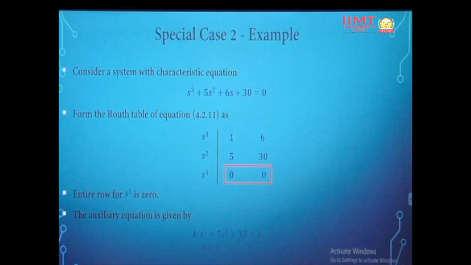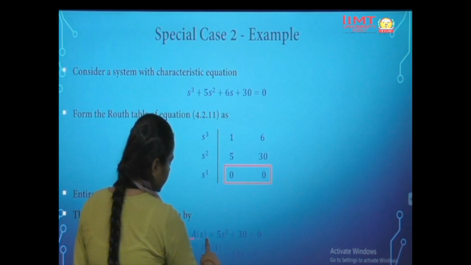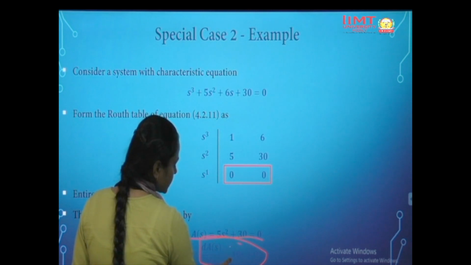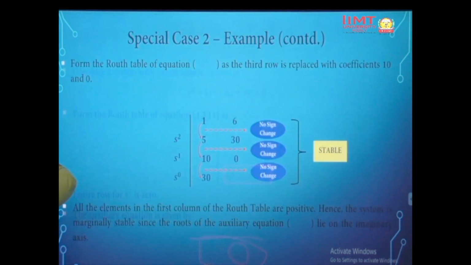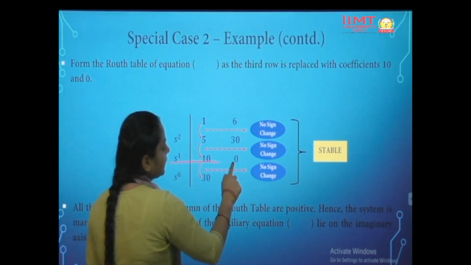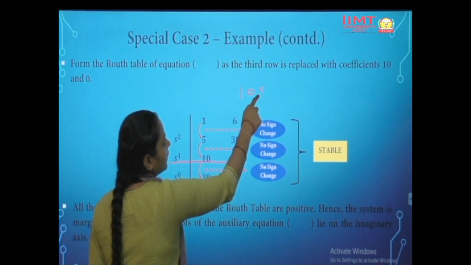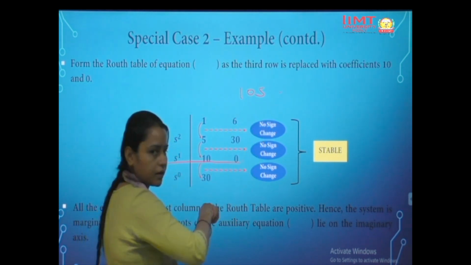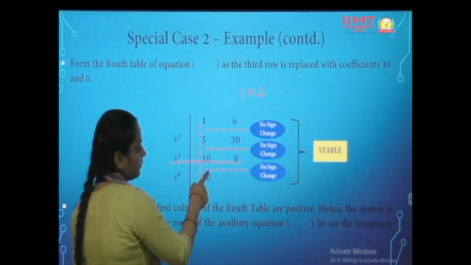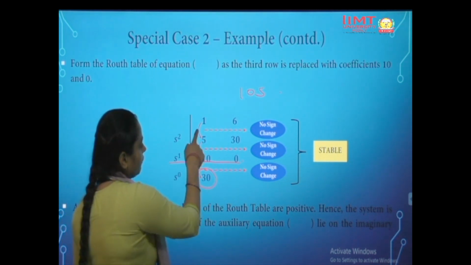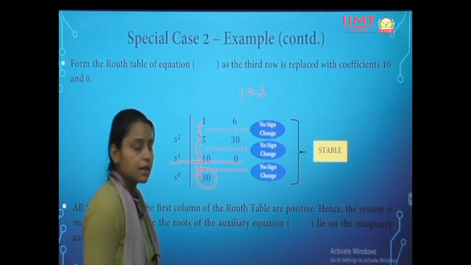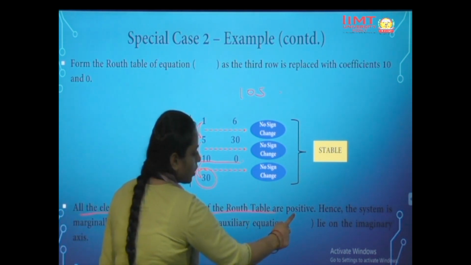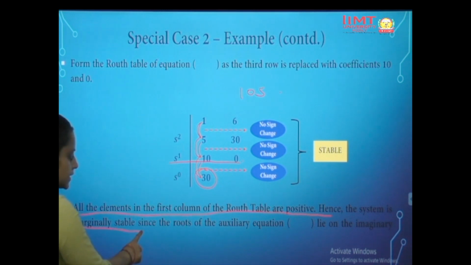Then again with the same procedure we calculate the Routh array for the next term. Here A(s) is equal to 5s square plus 30. When we differentiate it, we get dA by ds is 10s plus 0. So we replace the row with s1: 10, 0. The differentiation gives 10s, so 10 is the coefficient of s, and then again 0, and then with the same calculation we get 30. If we see there is no sign change here, then the system is not unstable. All the elements of the first column are positive, hence the system is marginally stable.